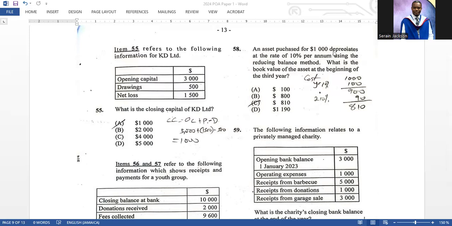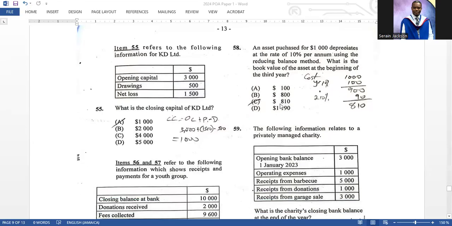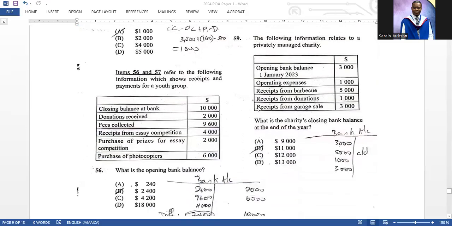Item 58: an asset purchased for 1,000 is depreciated at a rate of 10% per annum using the reducing balance method. What is the value of the asset at the beginning of the third year? So there's my working at the side. The correct answer is C, 810.